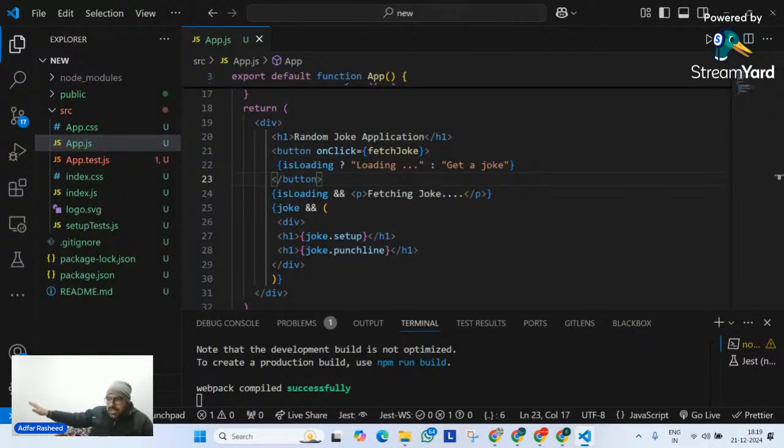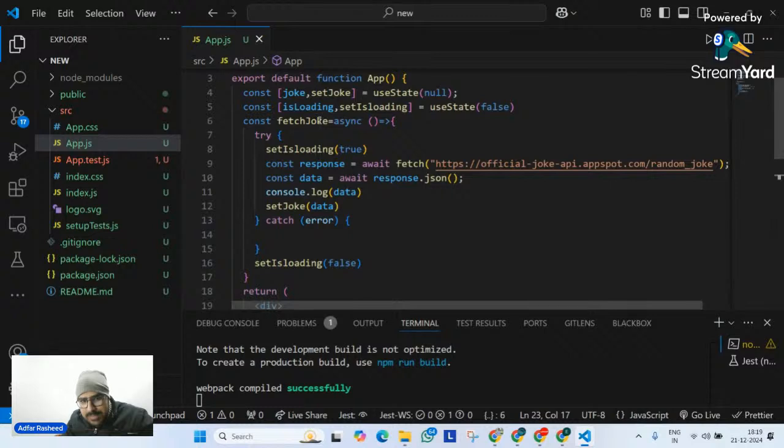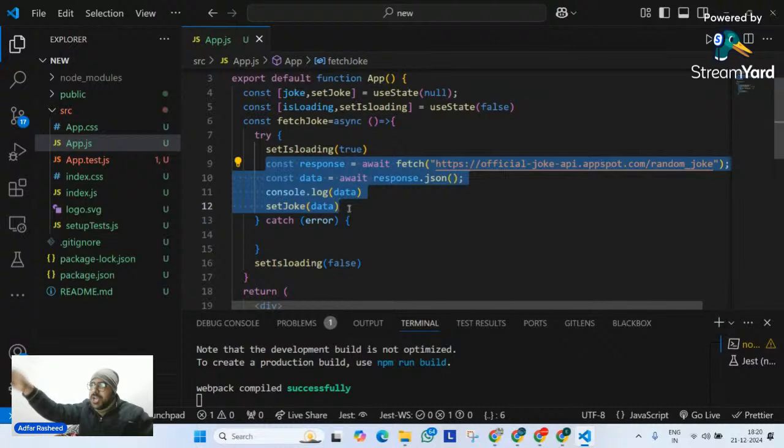Now, this is one of the most important use cases of the useTransition hook. What does it do? It actually allows me to mark some updates as low priority, first of all. What does that mean? I will come to it. Second thing, according to this application that I have, I know there is a state which is supposed to be true for this amount of time. Yes or no? Give me a quick confirmation in the chat.